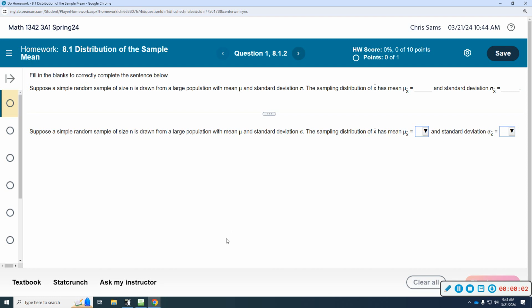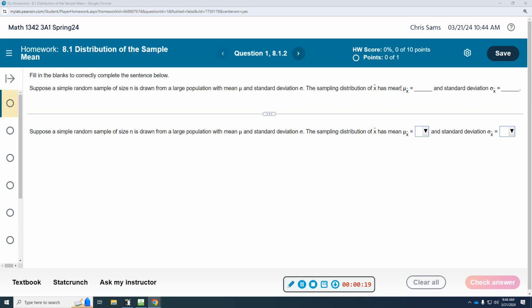All right, so number one, we start out with a few definitions. We're asked to fill in the blank. Suppose we got a simple random sample, size n, drawn from a large population. Mean is mu, standard deviation is sigma.